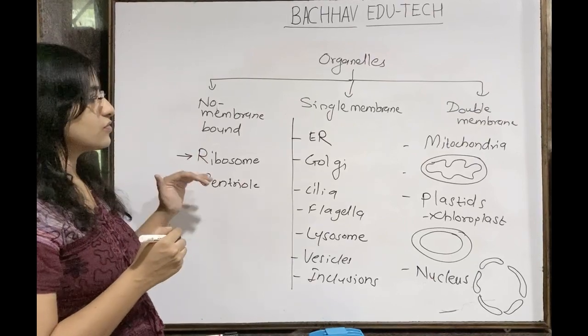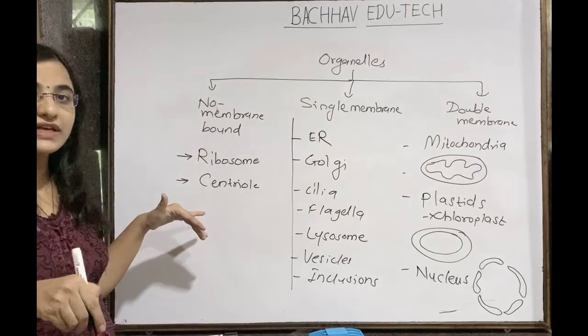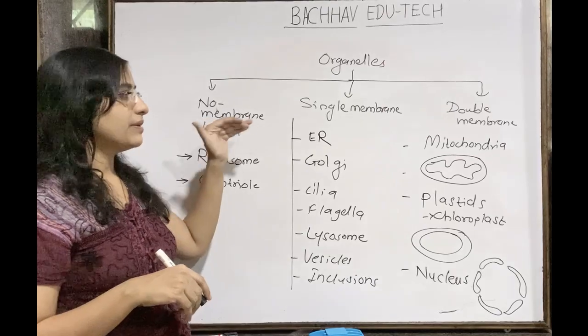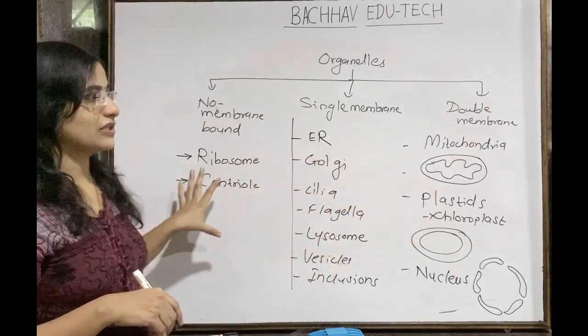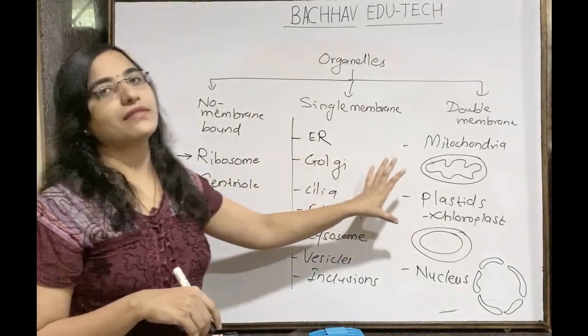You have to remember this complete thing: non-membranous are the ribosomes, and the centriole if it is in case of the animal cell. Single membrane: endoplasmic reticulum, Golgi apparatus, all the other ones except these. So better you remember the non-membrane and the double membrane ones.